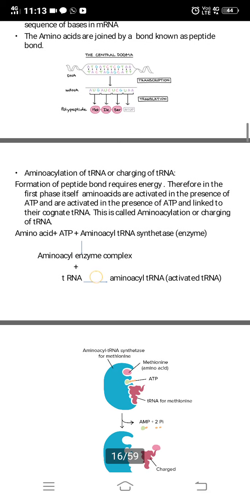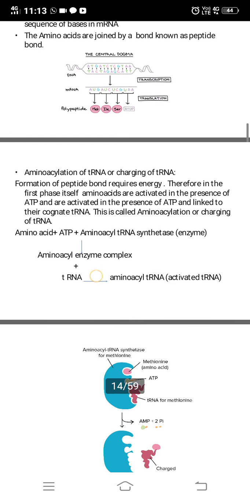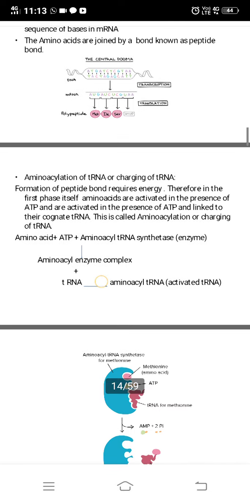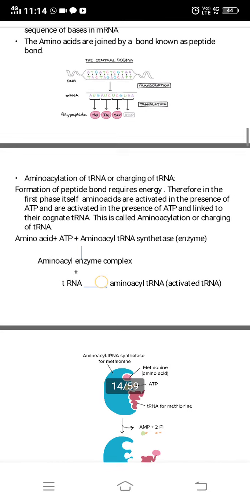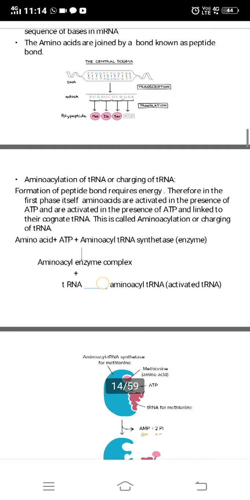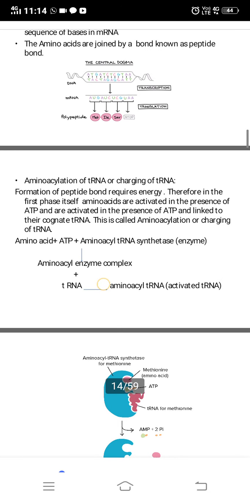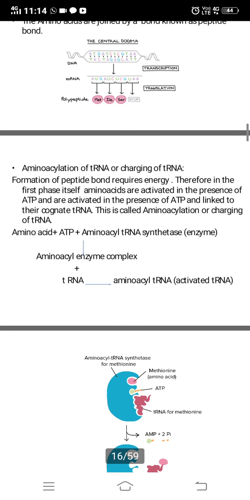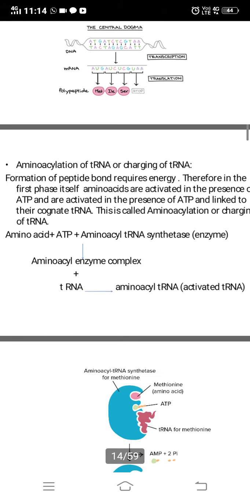Now for the amino acids to come and join to mRNA so that the protein is formed, who is helping with that? And that is tRNA. tRNA is the hero there, which is taking the amino acid. It is trying to code for the amino acid through mRNA. So first of all, tRNA does not have any energy. Like you need energy, for that you eat food. So tRNA also needs some energy so that it gets charged. Charging has to be done to tRNA, and that process is called aminoacylation of tRNA.